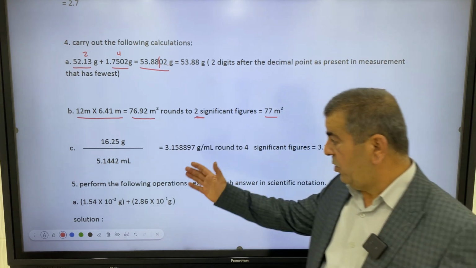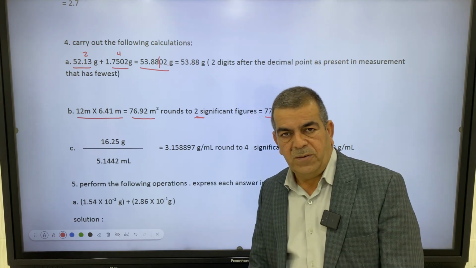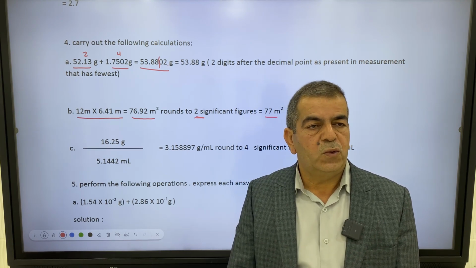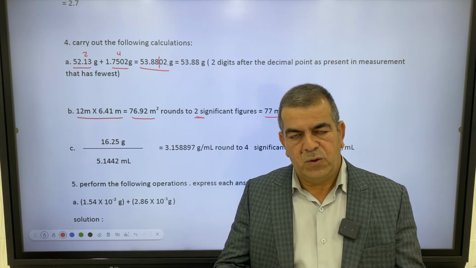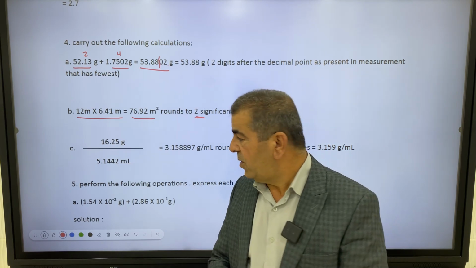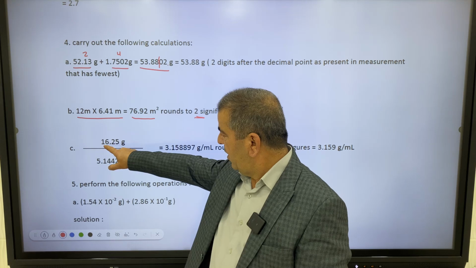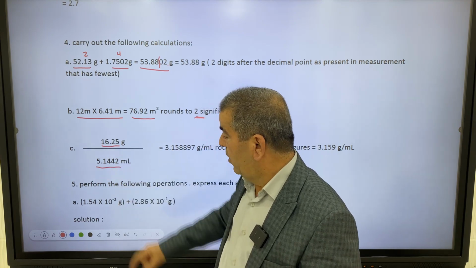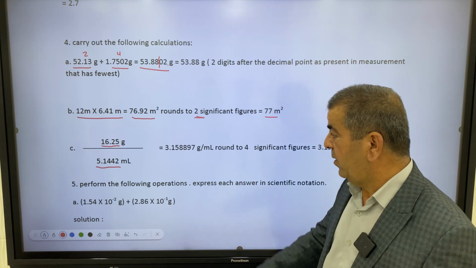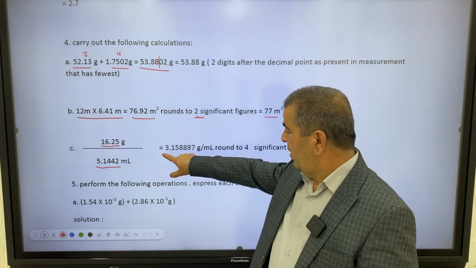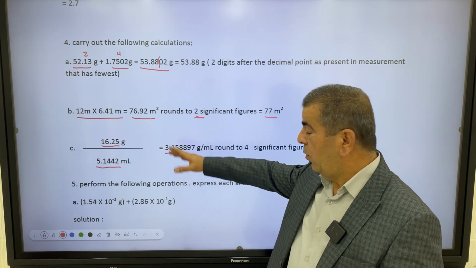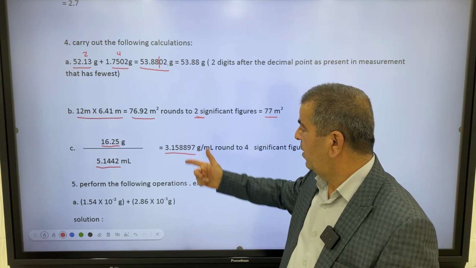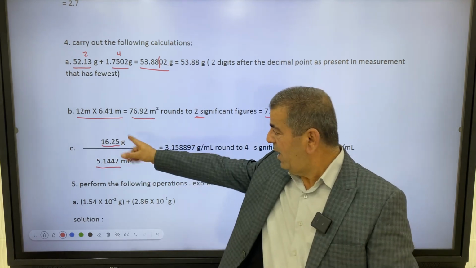Okay, we have C, which is division. Division is like multiplication. The result must contain a number of significant figures equal to the measurement with the fewest significant figures. So here, how many significant figures? We have 4. Here we have how many? We have 5. So the result must be rounded to a number that contains 4 significant figures. The calculator gives us this result. And how many figures here? Many of them: 1, 2, 3, 4, 5, 6, 7. And we need only 4. Why? Because the least has 4.